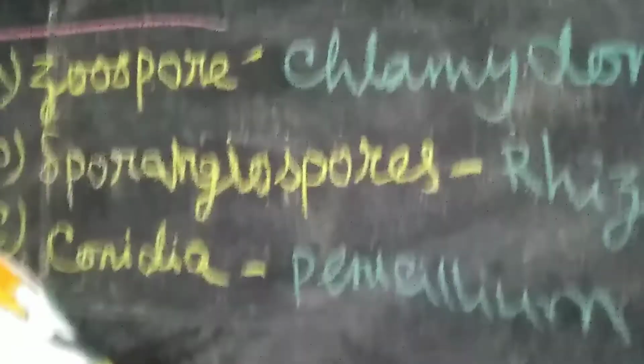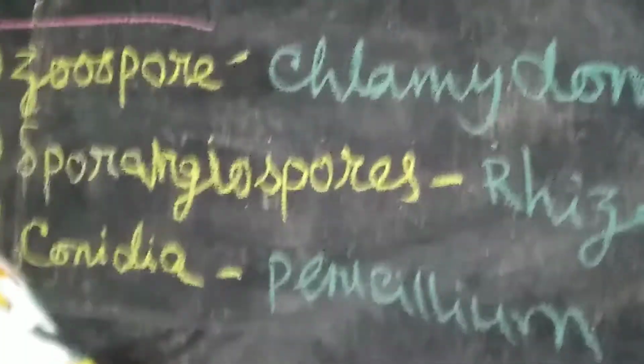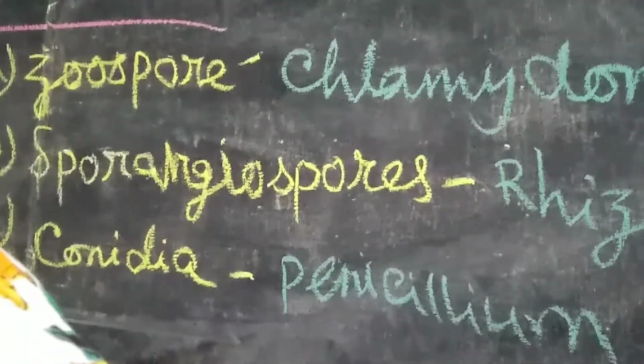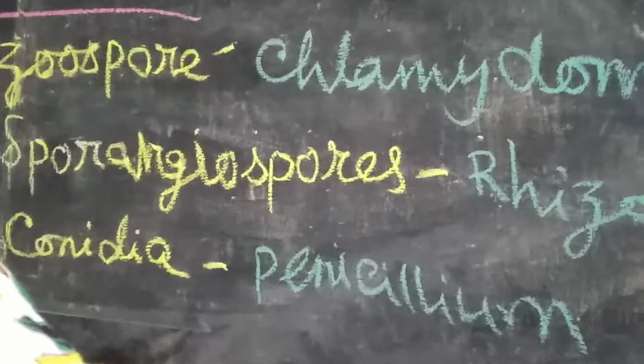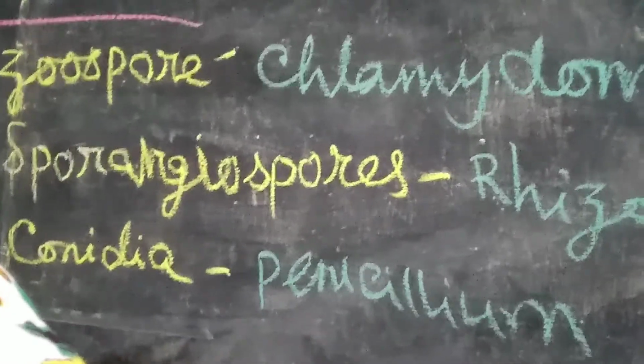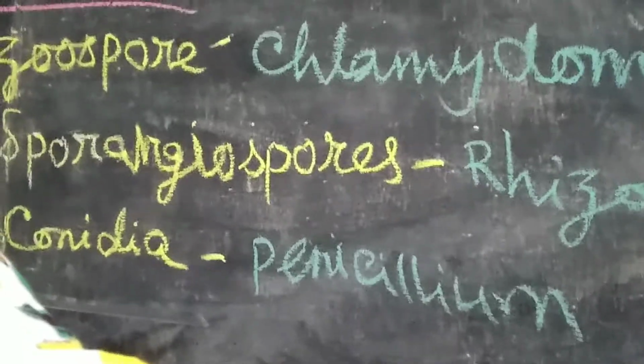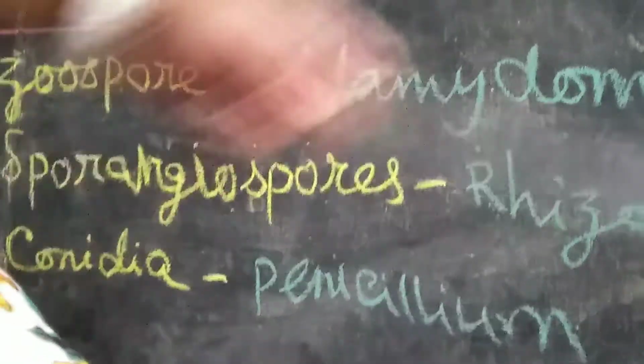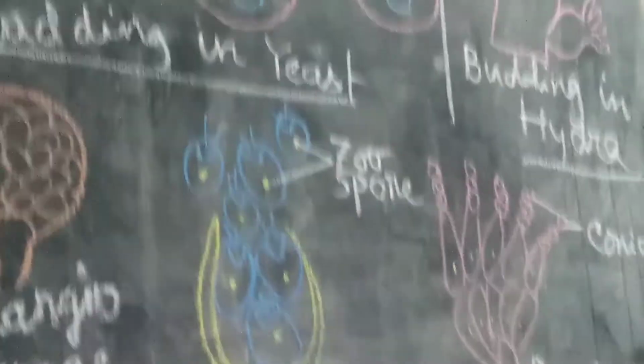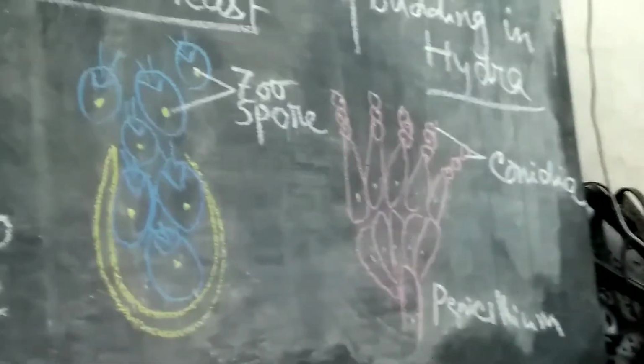Next is conidia. Conidia or conidiospore. These are also non-motile spores. They do not develop inside the sporangium. The spores develop freely, known as conidiospore. Example, penicillium. In that diagram, the last one, penicillium, conidia is formed.